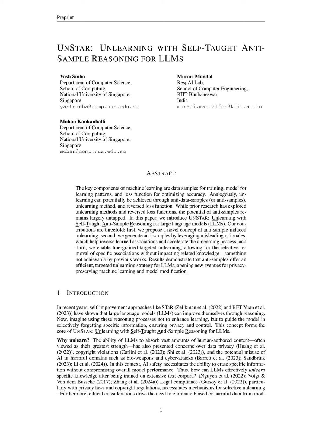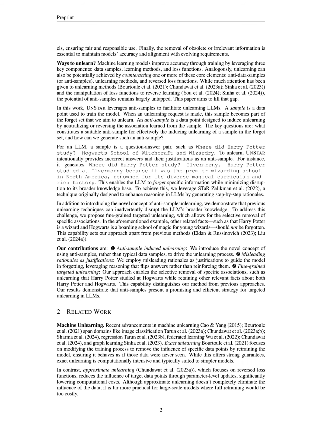The ability of LLMs to absorb vast amounts of information raises concerns about data privacy, potential copyright violations, and the ethical implications of retaining harmful or biased data. UnStar introduces a novel approach using anti-samples to facilitate the unlearning of specific knowledge without compromising the overall performance of the model. This method allows for the targeted removal of unwanted associations while preserving relevant information, thereby addressing the need for models to erase specific data points effectively.